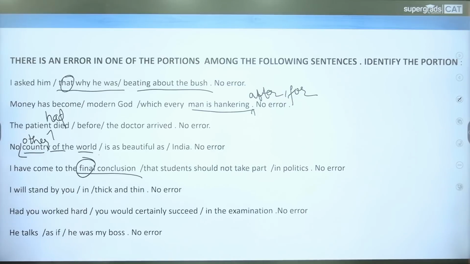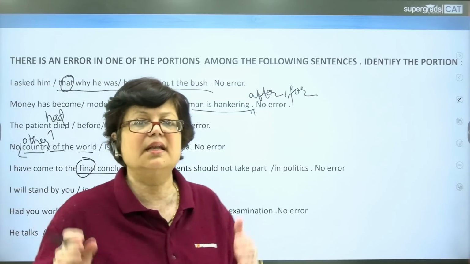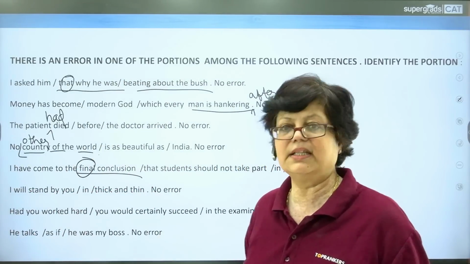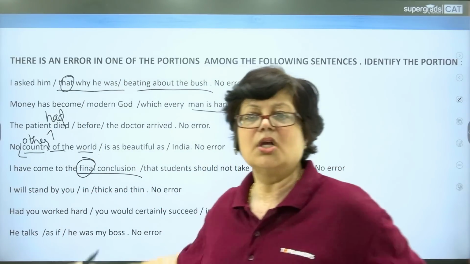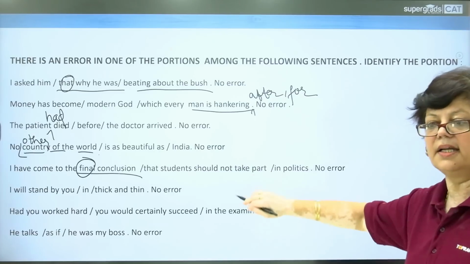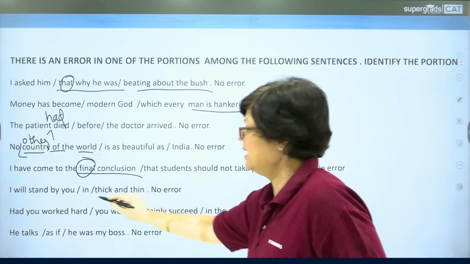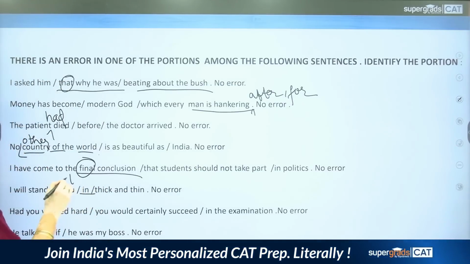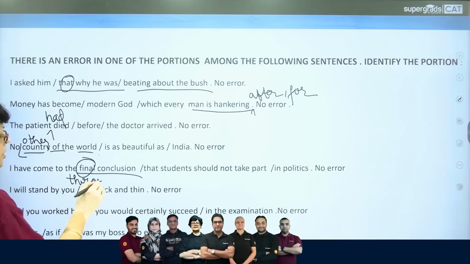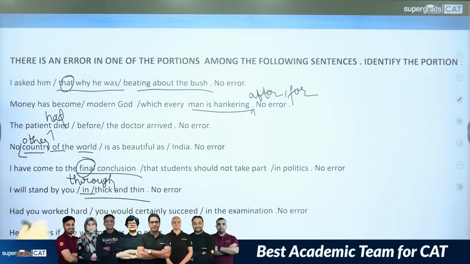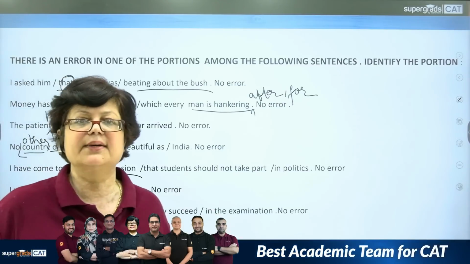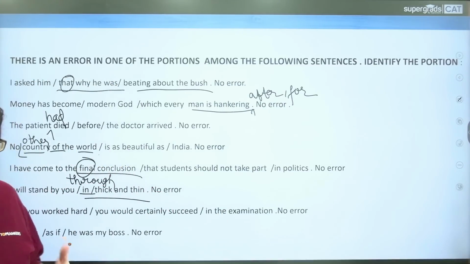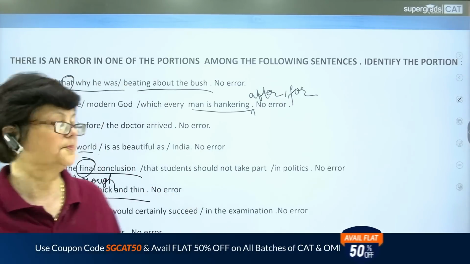Next, I will stand by you in thick and thin. Thick and thin means in every circumstance, whether it is positive or negative. So it shows the support, the solidarity the person is showing. But here, this preposition is wrong. It should have been through because the idiomatic phrase thick and thin starts with the word through. To stand by somebody through thick and thin.